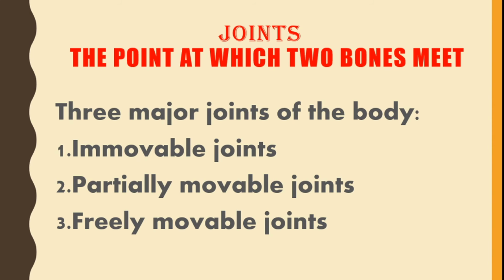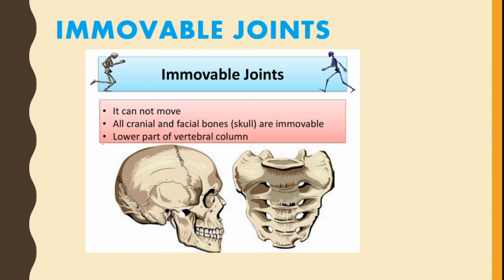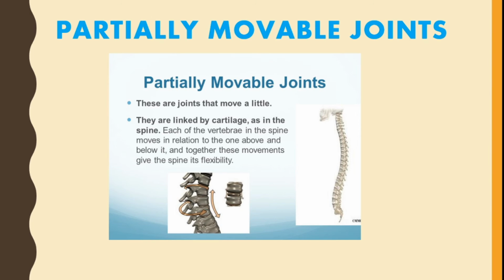First we come to immovable joints. They cannot move. All cranial and facial bones are immovable joints, and the lower part of the vertebral column is also an immovable joint.